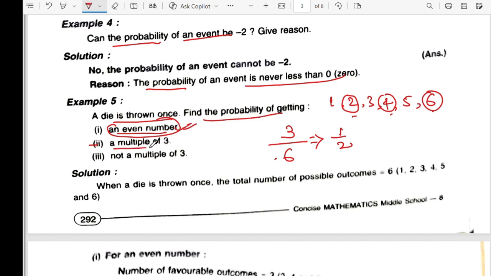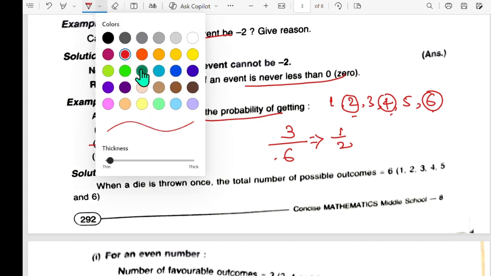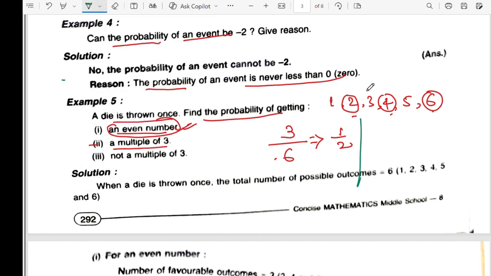Now they ask the second, a multiple of 3. Let me change my color. Multiples of 3 are 3 and 6. Correct? So your favorable outcomes are 2 out of 6. So this is what? 1 by 3. Correct?